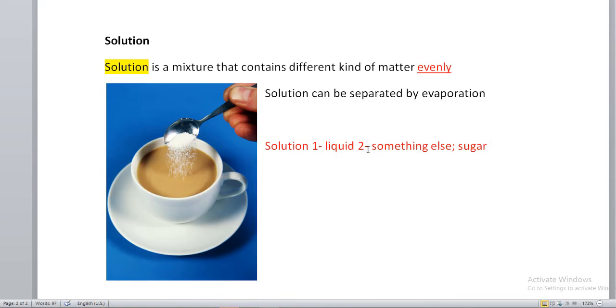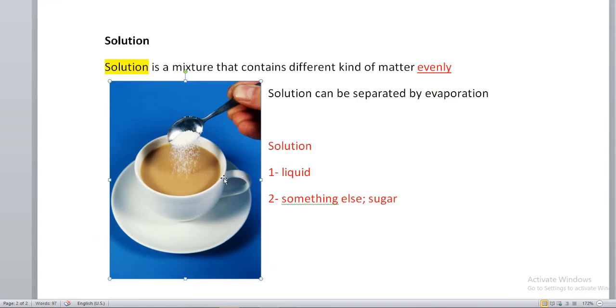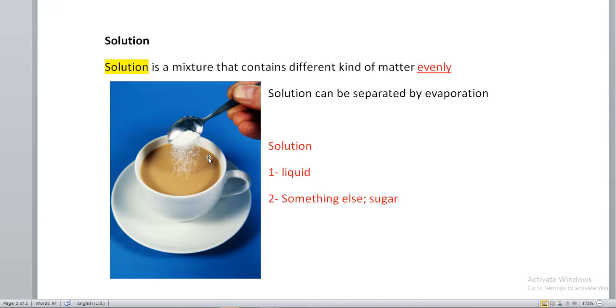It contains two things. The first one is a liquid. As you can see, the tea or the coffee is a liquid, and something else like sugar. You mix them together and it becomes a solution, and it contains different kinds of matter evenly. That's today's lesson. We will move on and continue with our changes in matter in the next lesson.